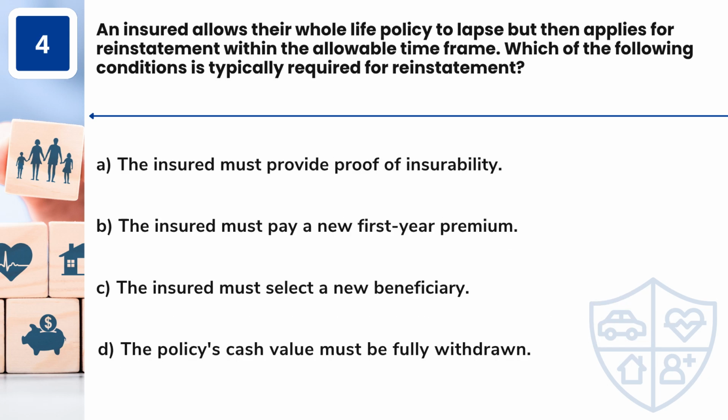Question 4. An insured allows their whole life policy to lapse but then applies for reinstatement within the allowable time frame. Which of the following conditions is typically required for reinstatement? A. The insured must provide proof of insurability. B. The insured must pay a new first-year premium. C. The insured must select a new beneficiary. D. The policy's cash value must be fully withdrawn.